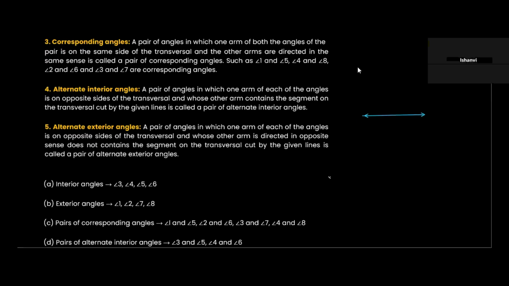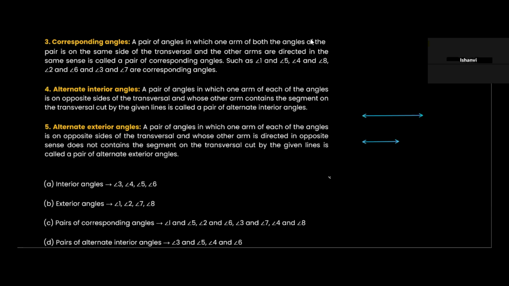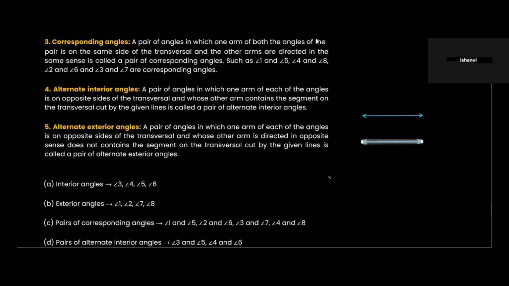So let's say here we have a line and we have a line like this. These are two parallel lines and we happen to have a transversal. So let's say this is being intersected by a transversal. Understood?